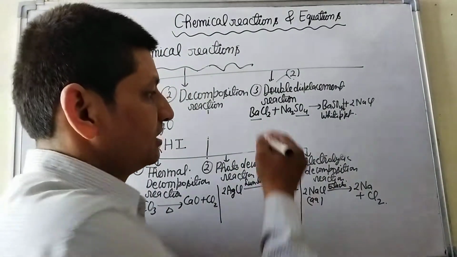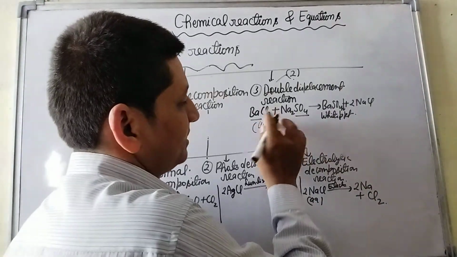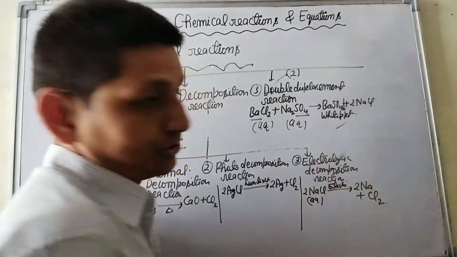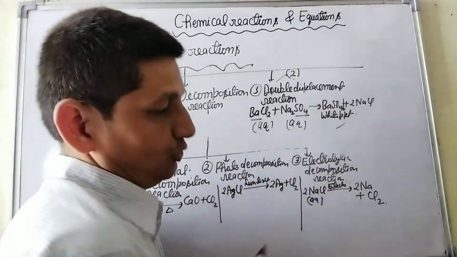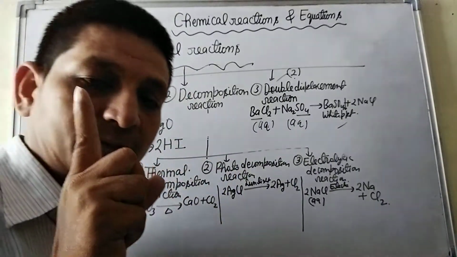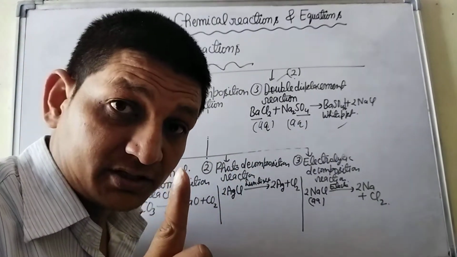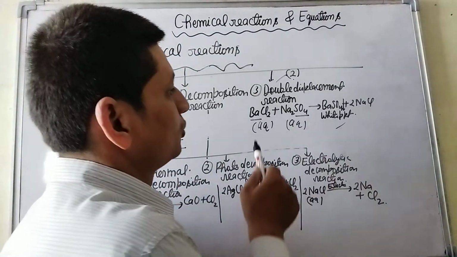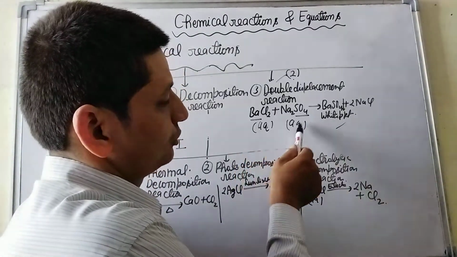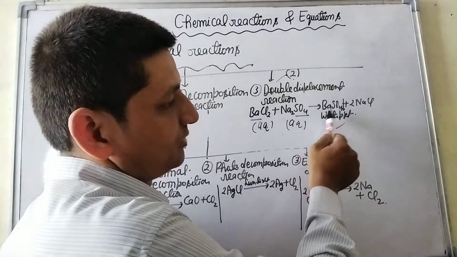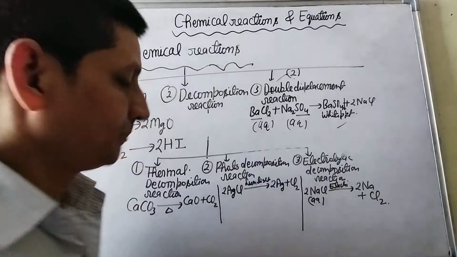Those reactions in which aqueous solutions of two substances react to form an insoluble compound are called precipitation reactions. Look here, aqueous solutions of barium chloride and sodium sulfate react to form the insoluble compound barium sulfate.